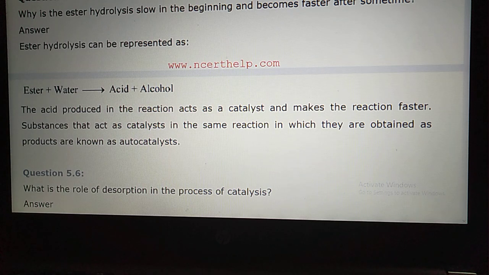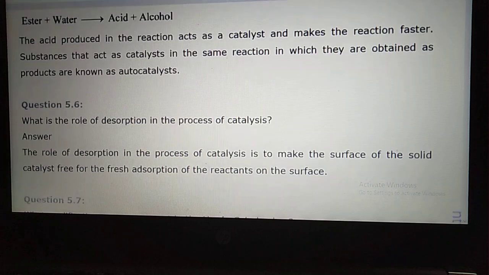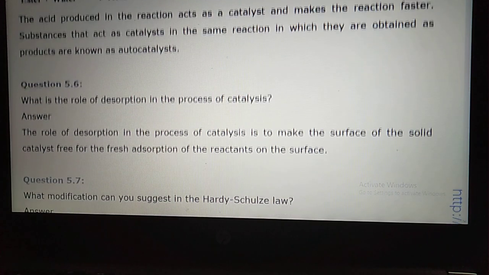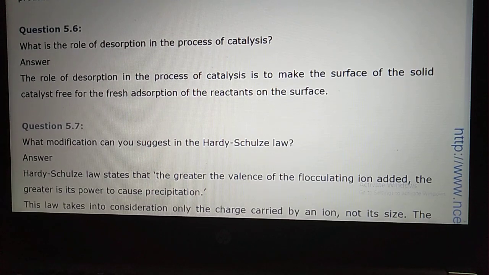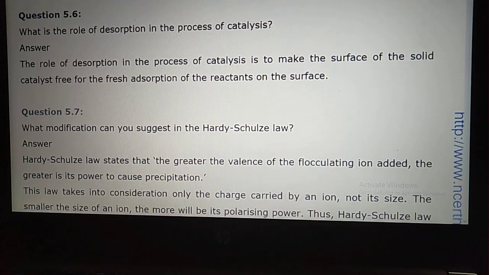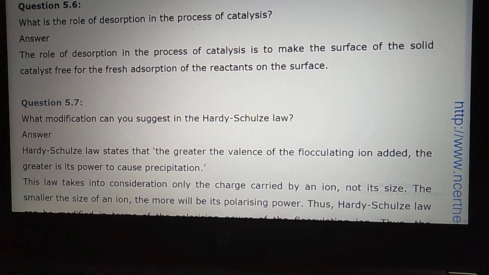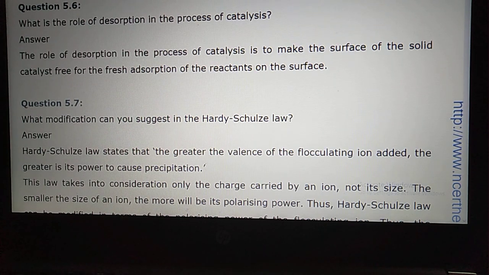Now let us move, student. If you move to the next problem, what will you find? What is the role of desorption in the process of catalysis? Dear student, this is also a quite important problem we studied during the lecture. Desorption is the reverse of adsorption.